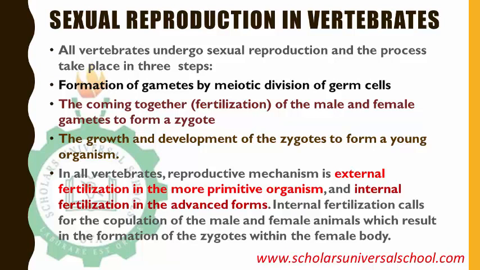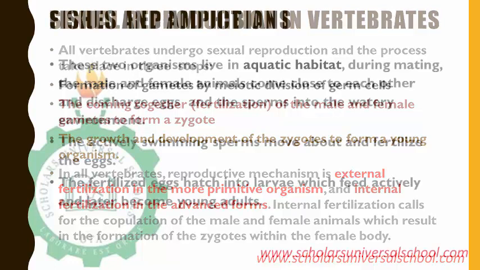Internal fertilization calls for copulation of the male and female animal, which results in the formation of the zygote within the female body. Sometimes the fertilized egg will be released before it breaks open to release the zygote.